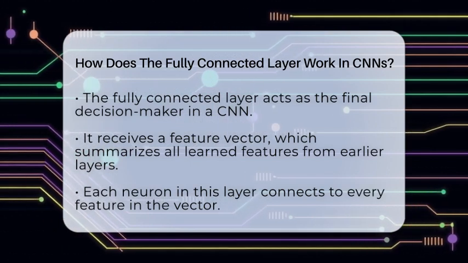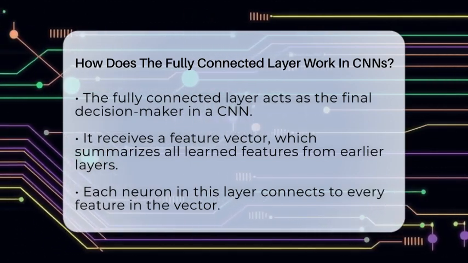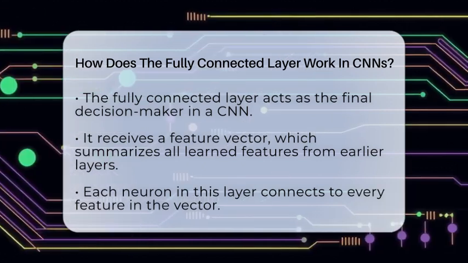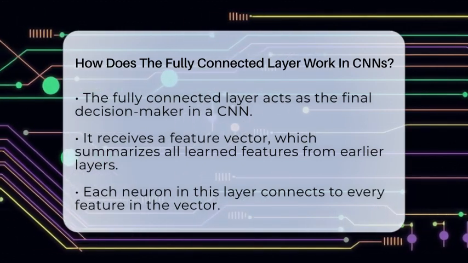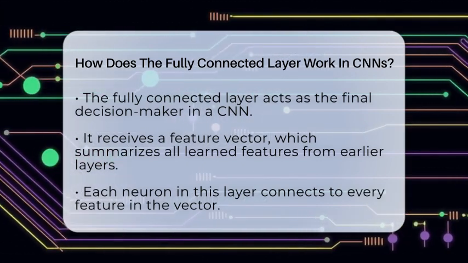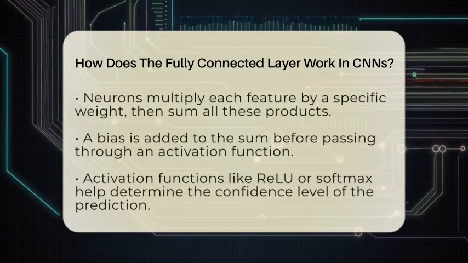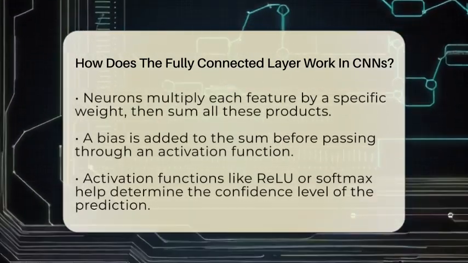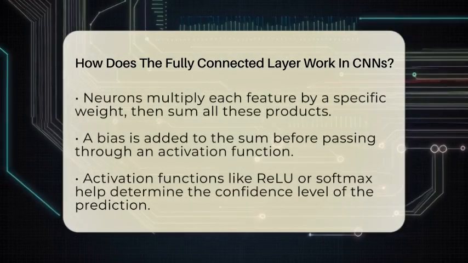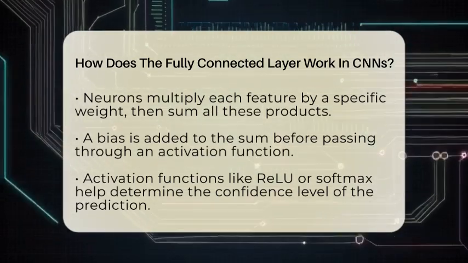After the network's earlier layers extract features from the image, these features are gathered into a single long list called a feature vector. Think of it as a summary of everything the network has learned about the image so far. This vector is then fed into the fully connected layer. Every neuron in this layer is connected to all the features in the vector. It's like a big web where each neuron listens to all the features at once.